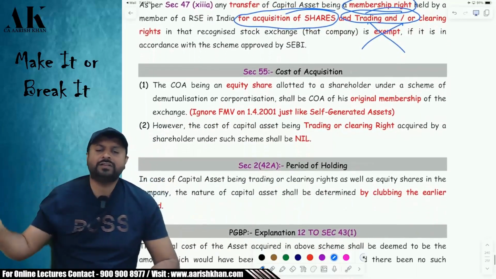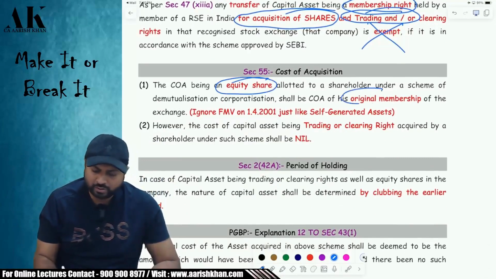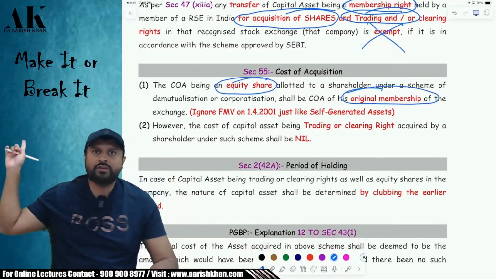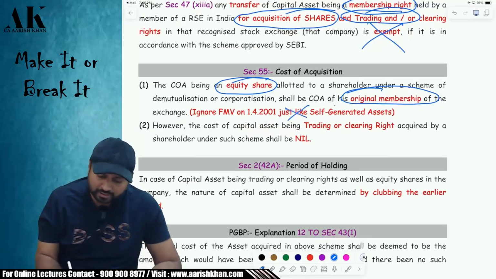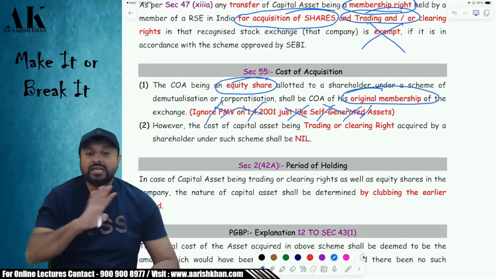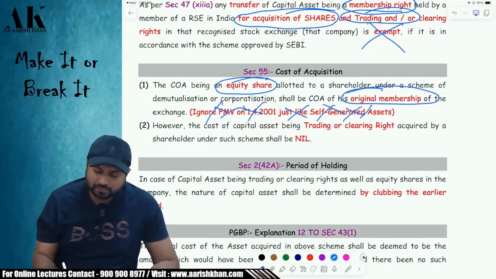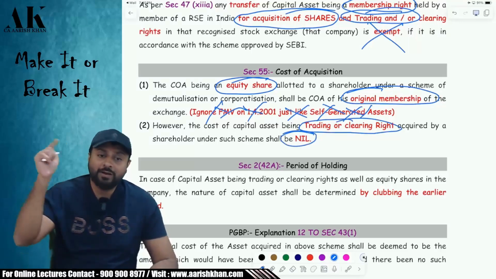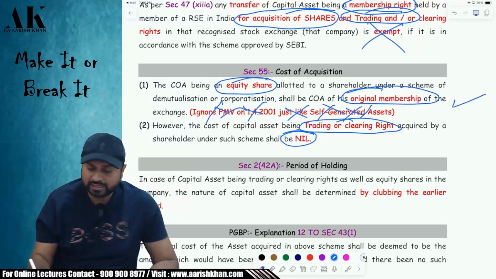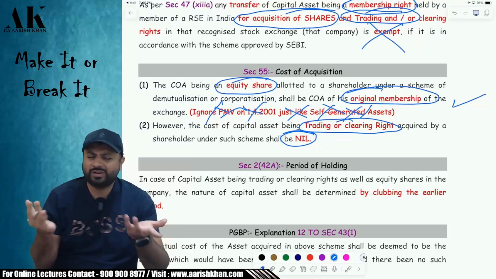Later on, when he sells the shares, what will be the cost? The cost of the equity shares will be the cost of the original membership. Whatever was the cost of the original membership, that is 1 lakh rupees, will become the cost of the shares, and the option to take FMV on 1/4/2001 is not available here, even if you acquired before 2001. Second, what will be the cost of trading and clearing rights? It will become nil, because you have already taken the cost of acquisition as deduction. The period of holding you can club, etc.